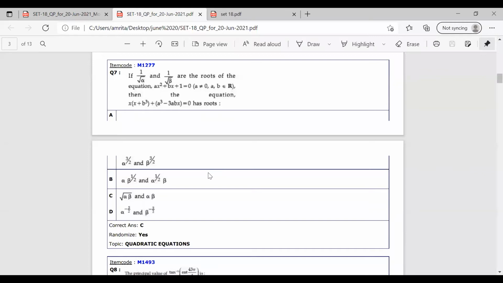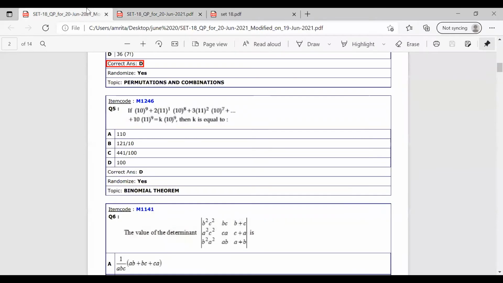And the condition is a not equal to 0, a, b belongs to R. The roots of the first equation are 1 by root alpha and 1 by root beta. Then we have to find the roots of the equation x into x plus b cube plus a cube minus 3abx equal to 0. So let's see how we can solve this question.